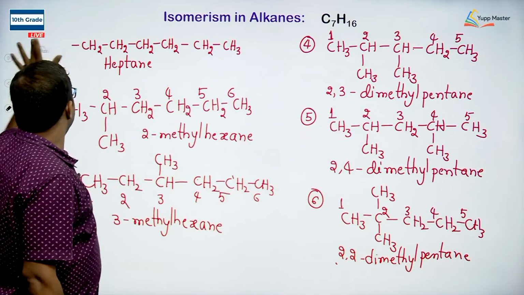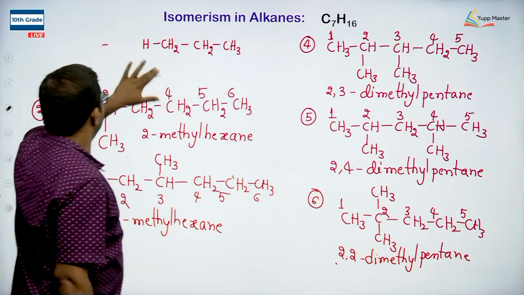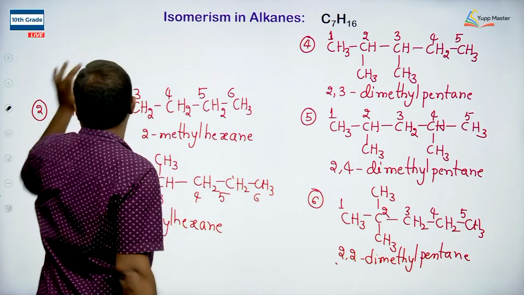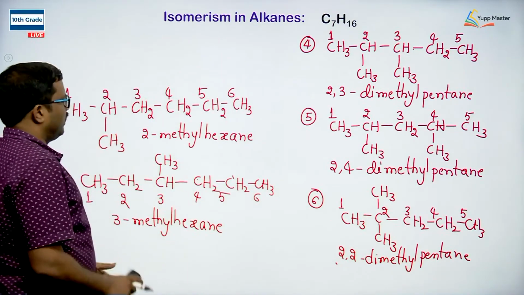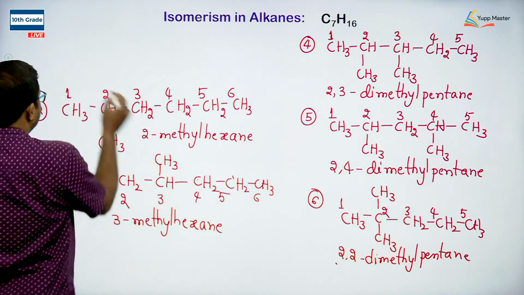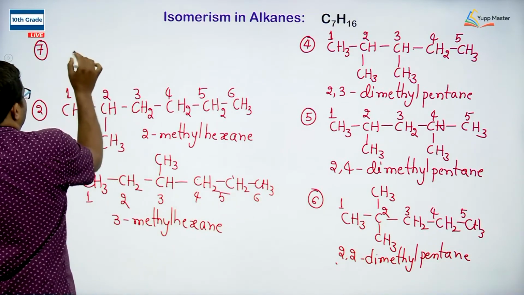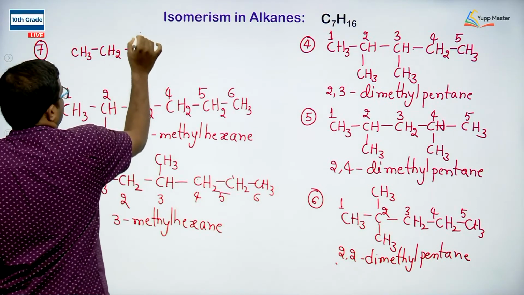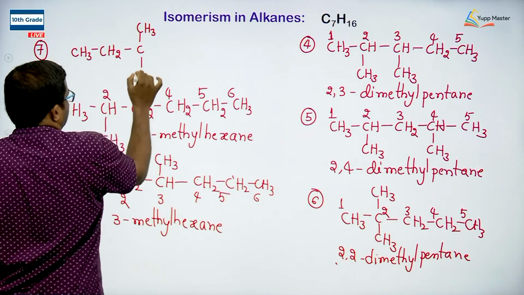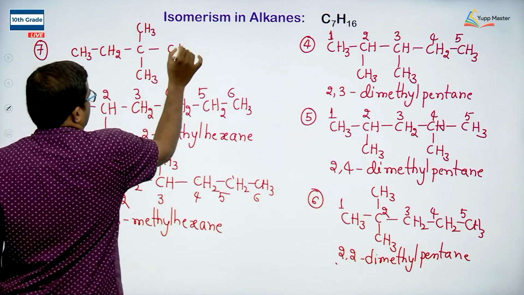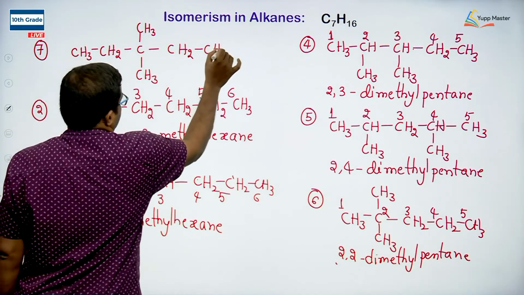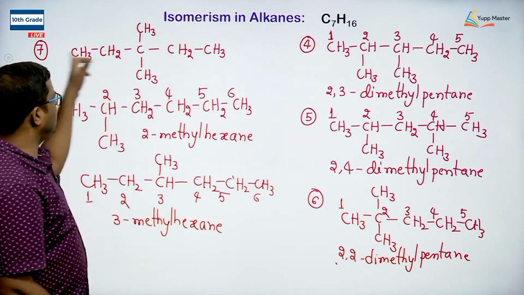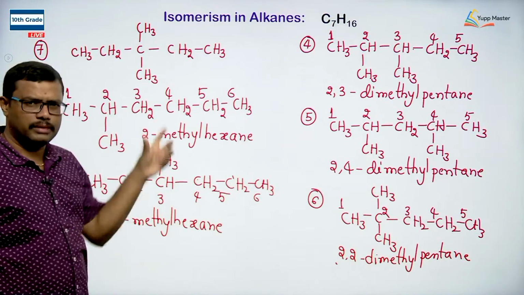Okay. I think you have noted down the isomer first one, 7 carbons in a straight chain. Right. Now, we can take the 7th isomer, CH3, CH2, C, CH3, CH3, CH2, CH3. So, if you observe this molecule, we are arranging 5 carbons in a straight chain and 2 substituents taken at the third position at the middle carbon.